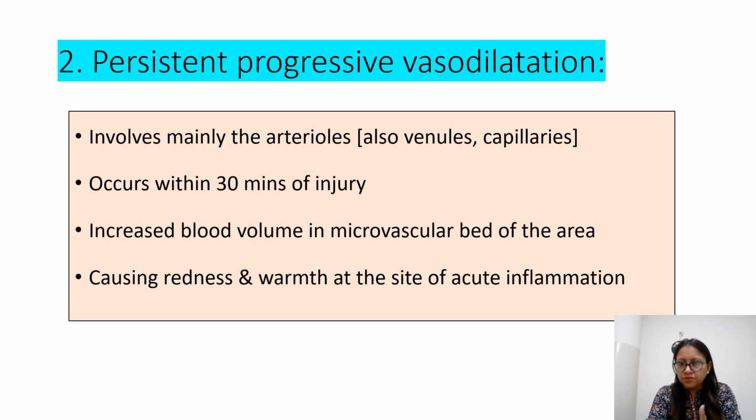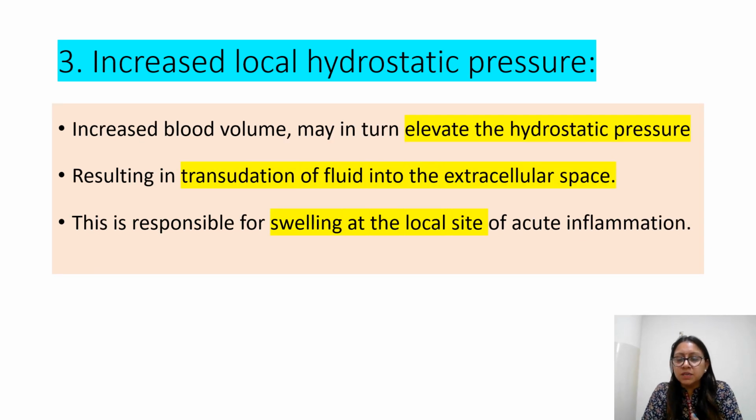So now we are done with two steps. First was transient vasoconstriction followed by persistent progressive vasodilatation. Third comes increase in local hydrostatic pressure. So now the increased blood volume to that area, what will it do? Blood volume is increased, so it will in turn elevate the hydrostatic pressure. Once the hydrostatic pressure is increased, that will result in transudation of fluid into the extracellular space. So fluid will leak out into the extracellular space. Now when fluid is out in the extracellular space, that will be responsible for swelling at the local site of acute inflammation.